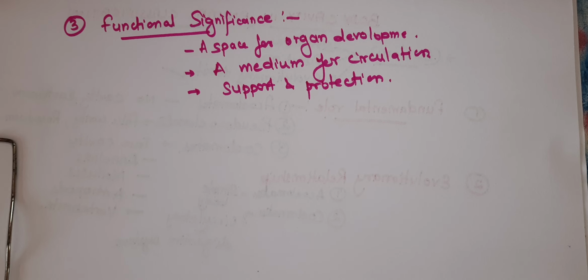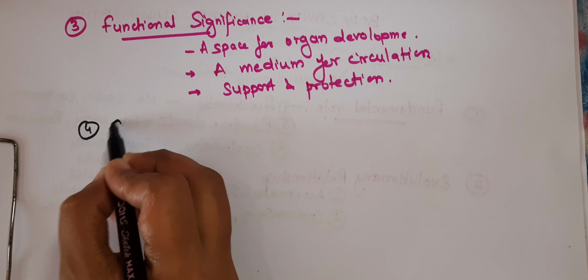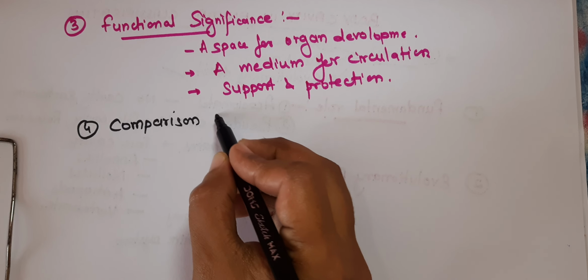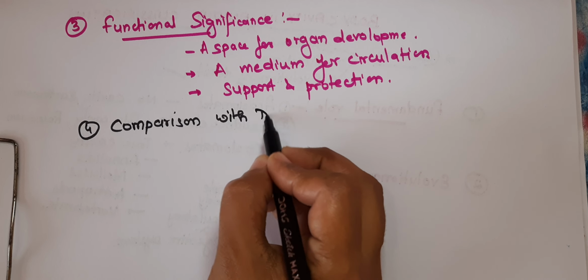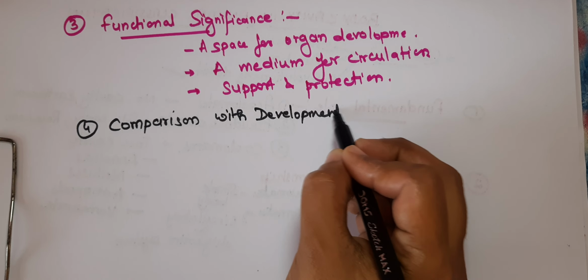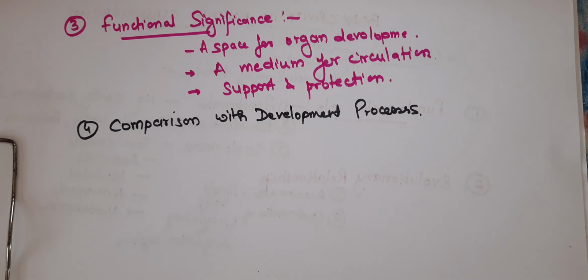The fourth significance is the comparison with developmental processes. So students, the study of body cavity formation during embryonic development adds another layer to the classification.